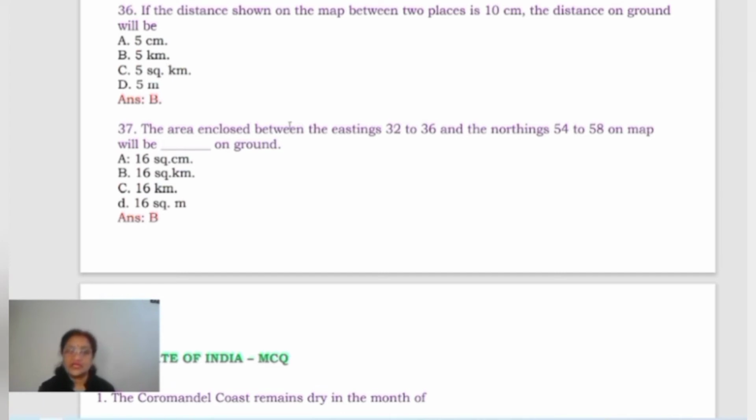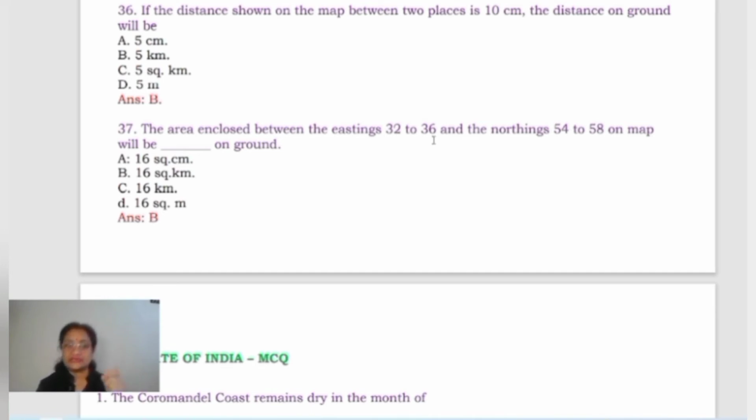Now the next: the area enclosed between the eastings 32 to 36. 32, 33, 34, 35, 36. 4 squares are covered under this. Northings 54 to 58: 54, 55, 56, 57, 58. That means 4 into 4. In total, we are getting 16 blocks within it, right? 16 grid squares, you can say.